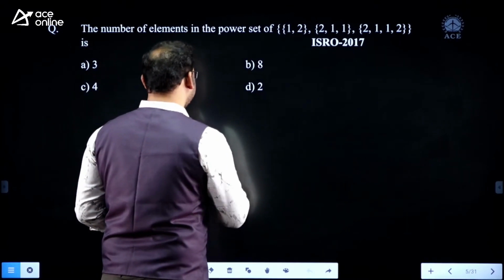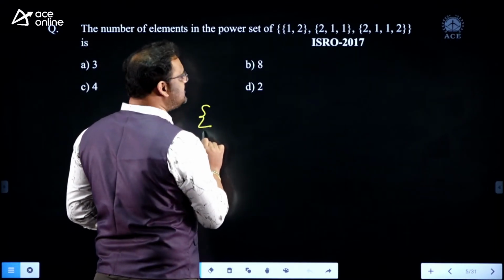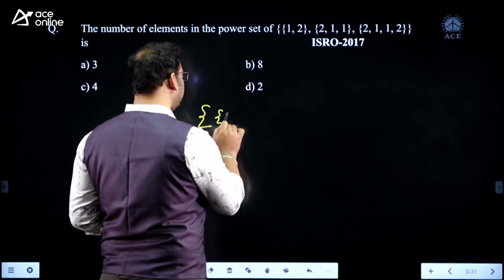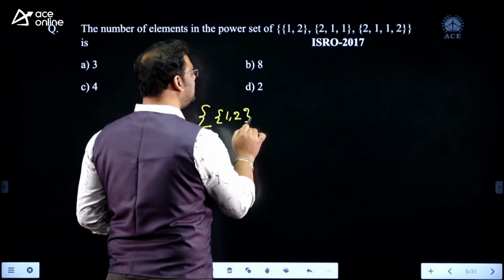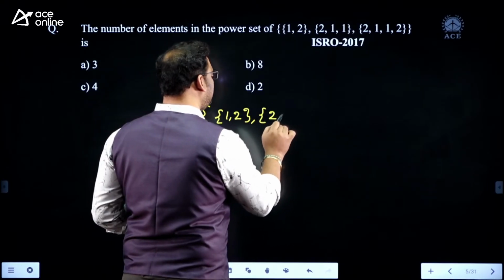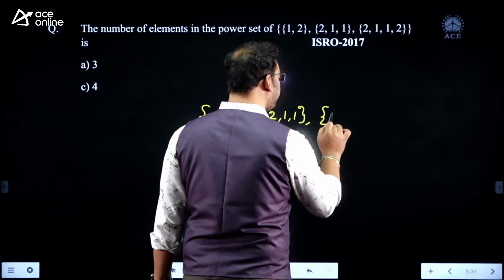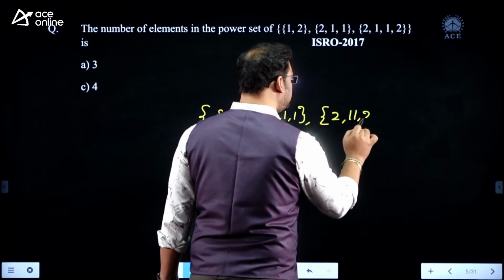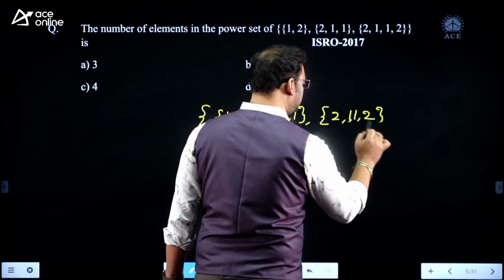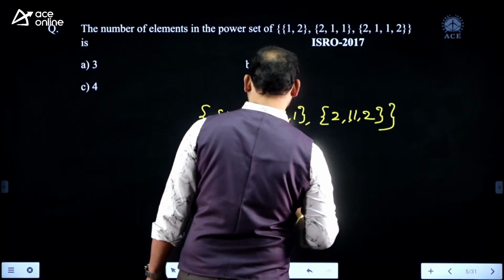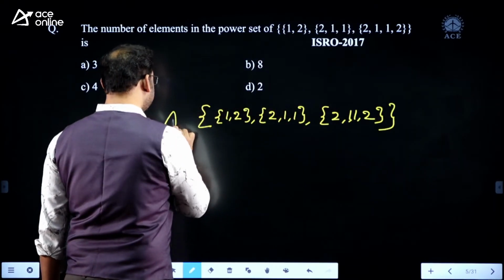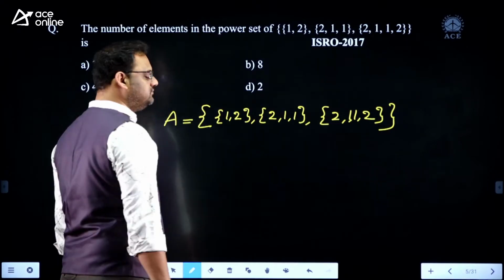Very fundamental concept in the sense you just see the set here. If you see the set, it consists of the elements like {1, 2}, {2, 1, 1}, {2, 1, 1, 2}. Let us name this set as A.